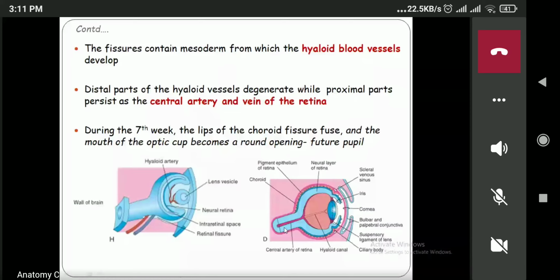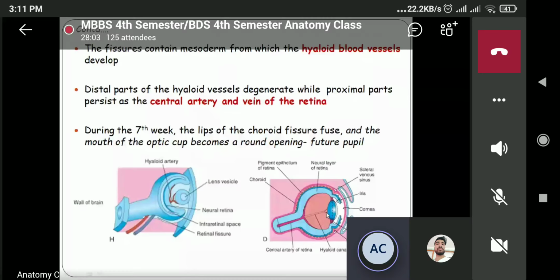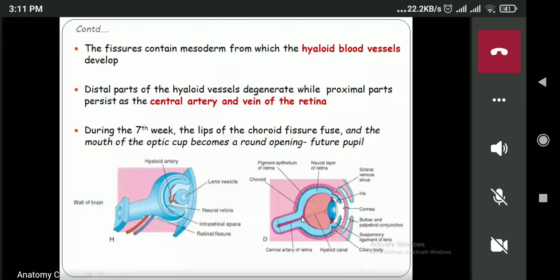Now the mesoderm, which is present over there, is differentiated into the blood vessels known as the hyaloid blood vessels. Now, this is the distal part. This one is the proximal part. The distal part of the hyaloid vessels will degenerate, whereas the proximal part will persist, and this will give rise to the central artery and the vein of the retina.